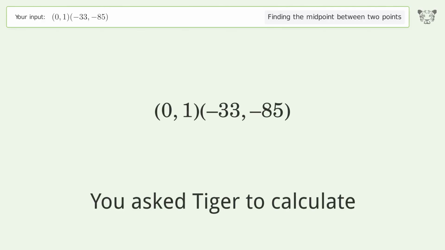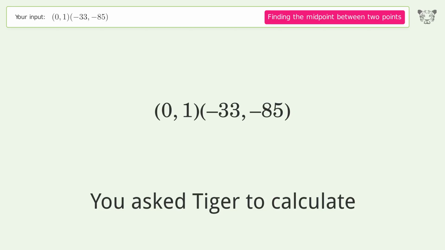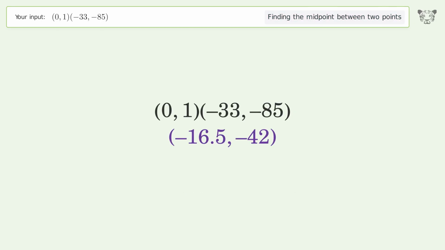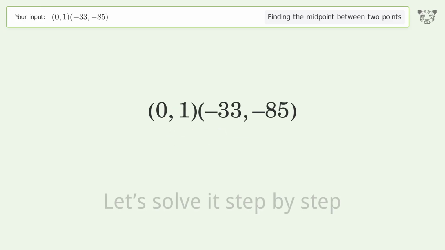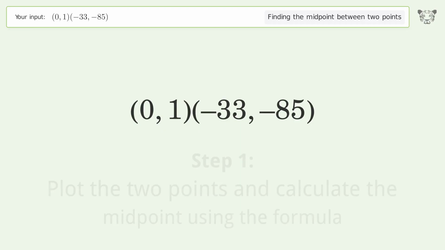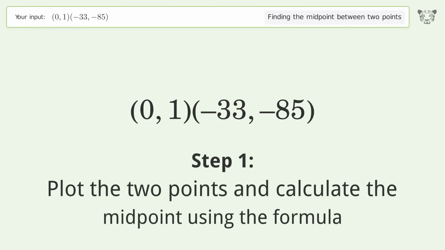You ask Tiger to calculate. This deals with finding the midpoint between 2 points. The midpoint between the 2 points is negative 16.5, negative 42. Let's solve it step by step. Plot the 2 points and calculate the midpoint using the formula.